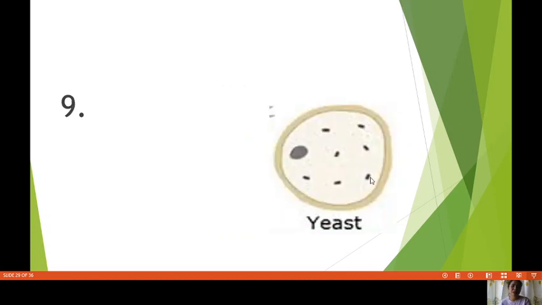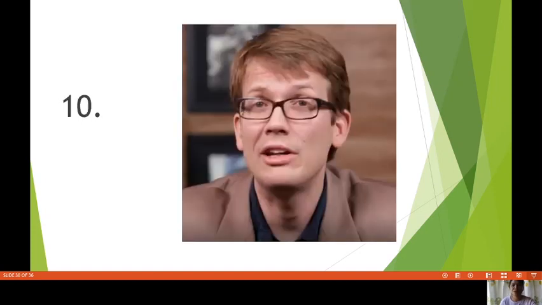How about yeast? Is it a unicellular or multicellular organism? This is a unicellular organism. Okay, next. Humans. How about us humans? We are unicellular or multicellular organisms?